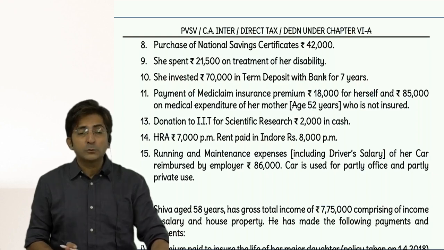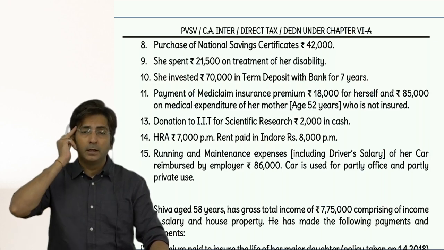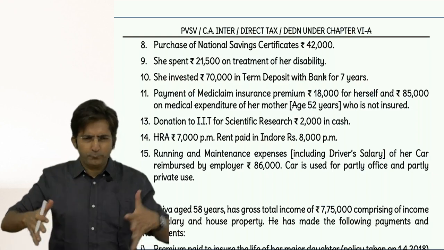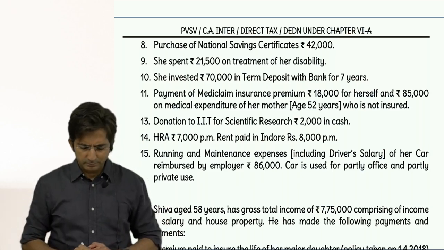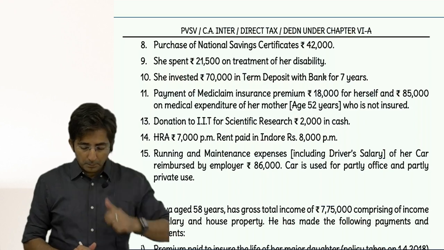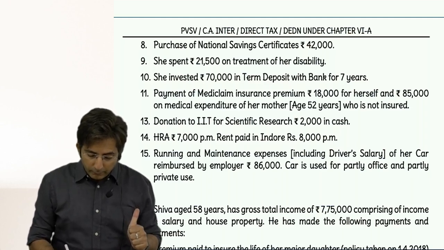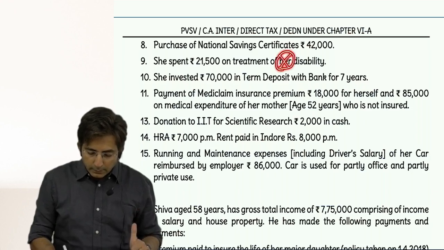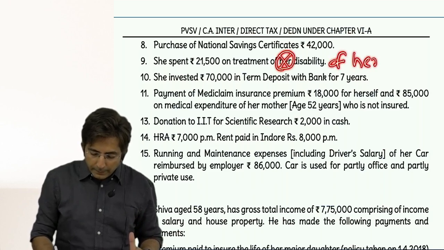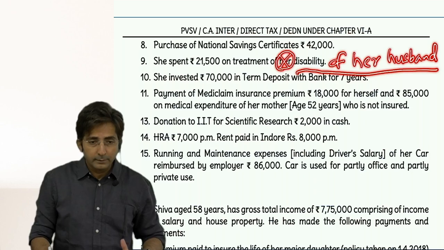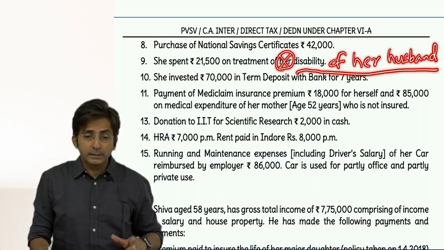That's why I said don't go as per someone, go as per the system. System means our theory. Our theory should be so thorough and so minutely read that you should not be affected by their confusions. Tell me, what if this was, look at this, she spent 21,500 on the treatment of, instead of her disability, the disability of her husband.